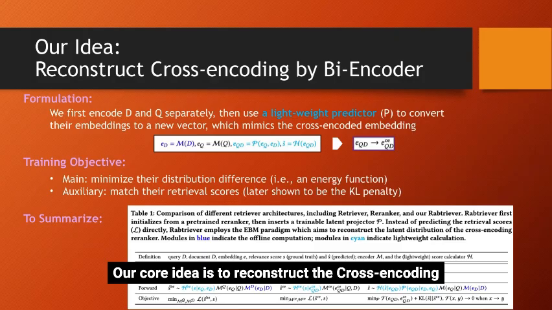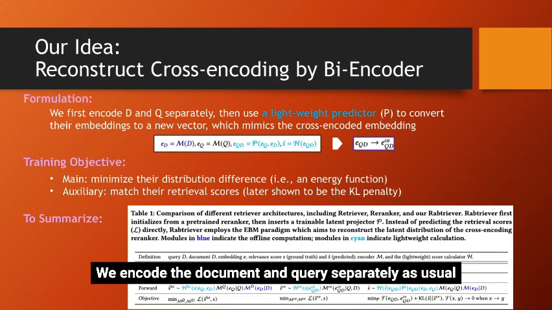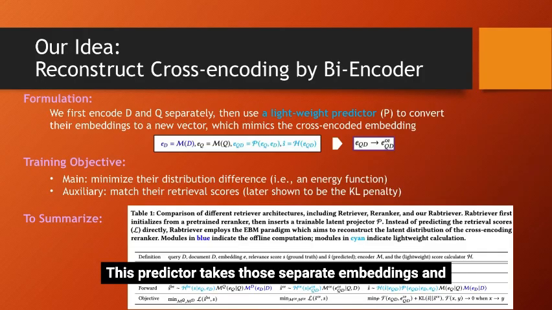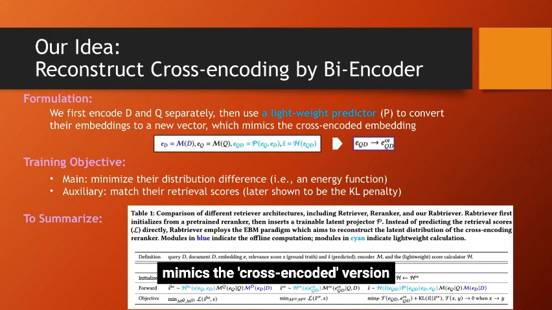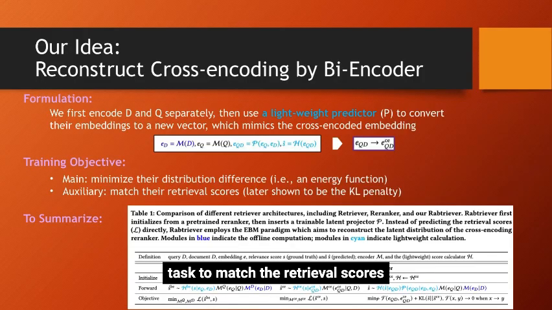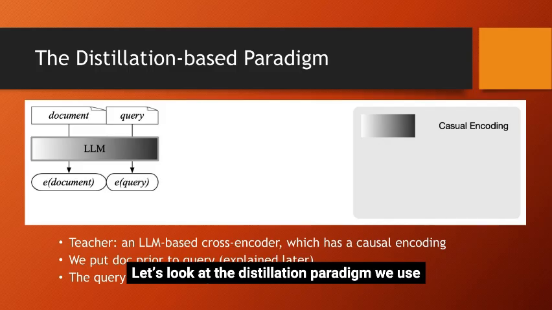Our core idea is to reconstruct the cross-encoding effect using a biencoder architecture. We encode the document and query separately as usual, but we then introduce a lightweight predictor. This predictor takes those separate embeddings and mimics the cross-encoded version. We use a distribution-based energy function as our main objective and a KL penalty as an auxiliary task to match the retrieval scores. Let's look at the distillation paradigm we use.